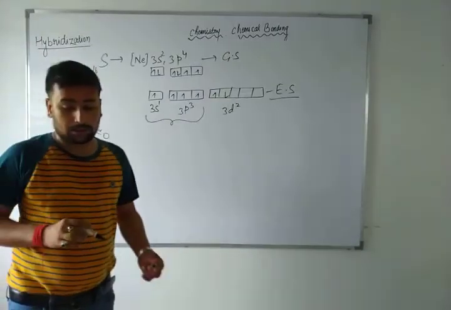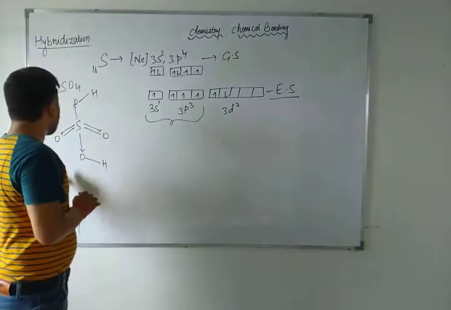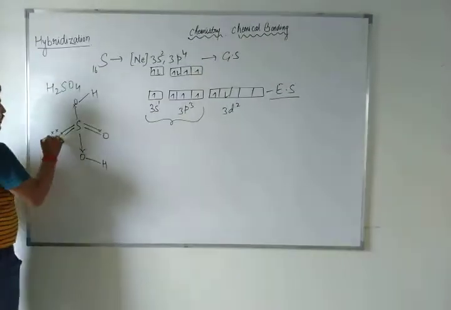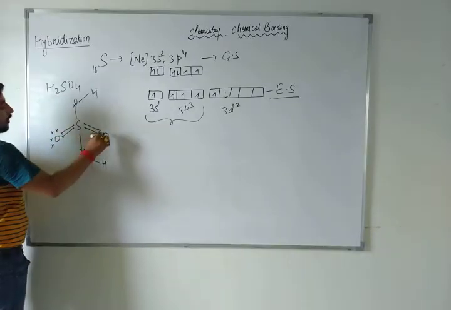And you can ask me, sir, what about the 3d? Both of these electrons are oxygen lone pair electrons; you know there are total 6 valence electrons in oxygen, right?